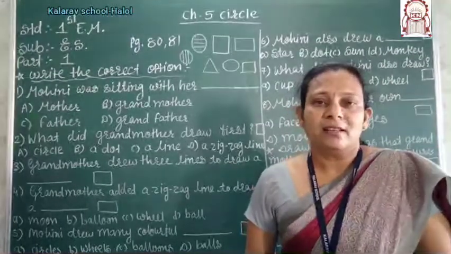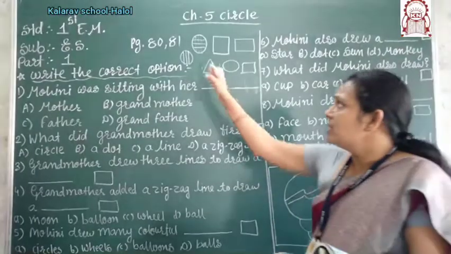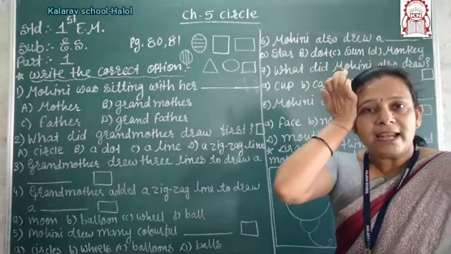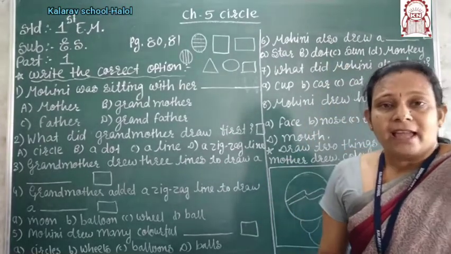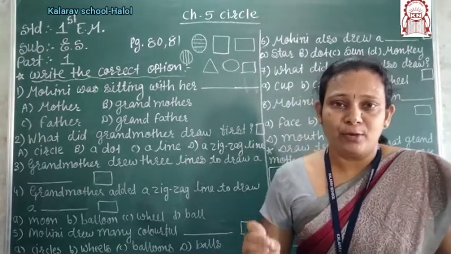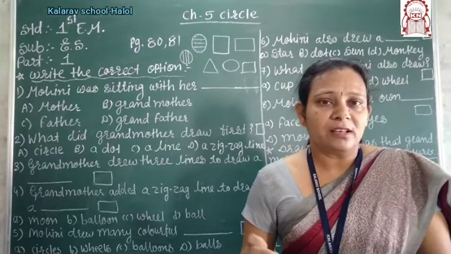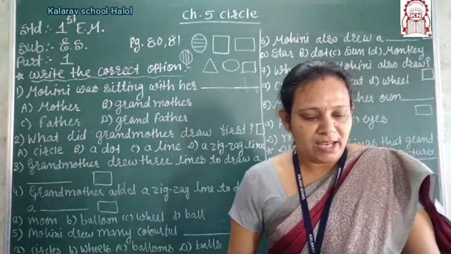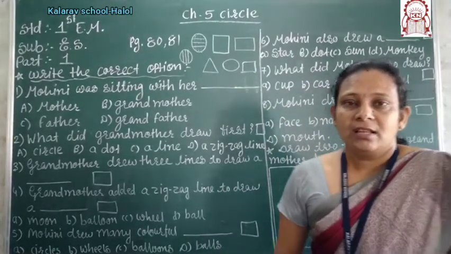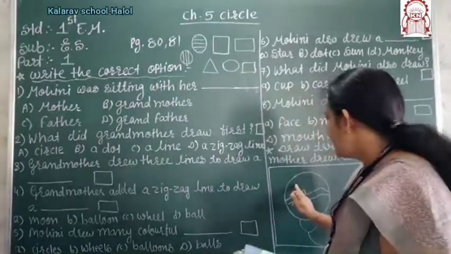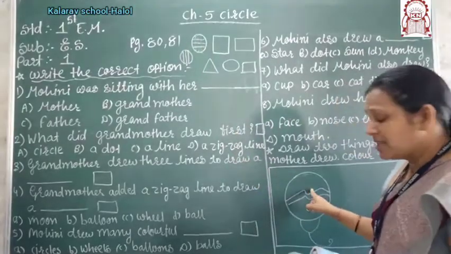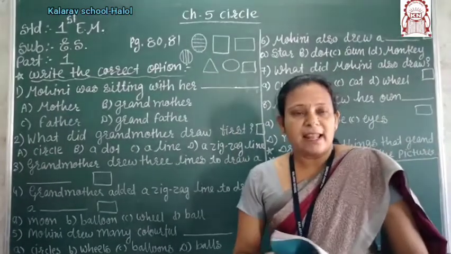Mohini drew many circles. Then after, when the grandmother had drawn the circle, Mohini drew many shapes. Now big and small circles. And she fills them with different colors. It is red, blue, green, different types of circles drawn by Mohini. Now she also added the zigzag line to this. She also added the zigzag line. Sometimes she draws horizontal and vertical lines, then after that zigzag lines, and now there are many balloons.